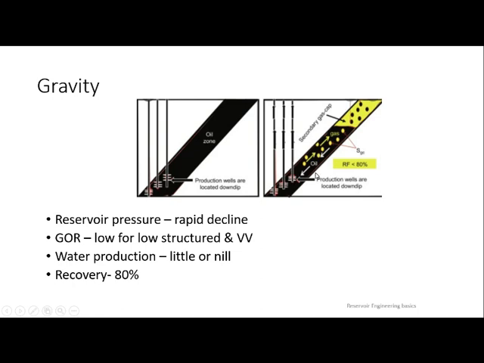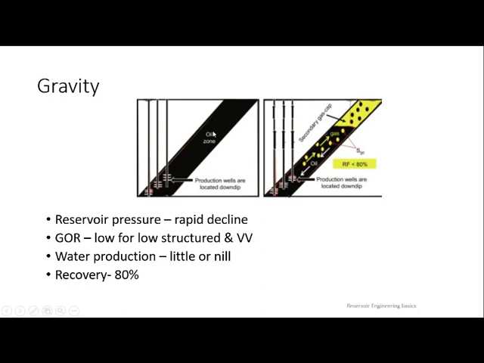If the impact of water is high, imagine oil and water mixed together. Because of gravity, water is coming down, which allows oil to go to the top, above the oil water contact, and that will help the oil go towards your production well. So rapid declination of reservoir pressure will allow gas to go to the top, and at the same time water will be coming down. GOR is low for low structure, and vice versa, means high for high structure.